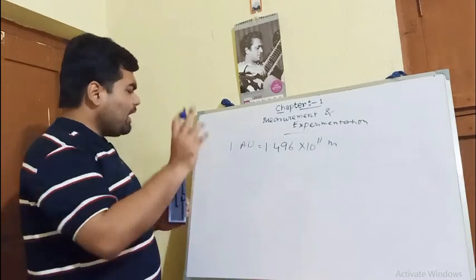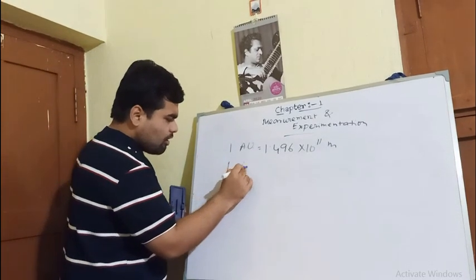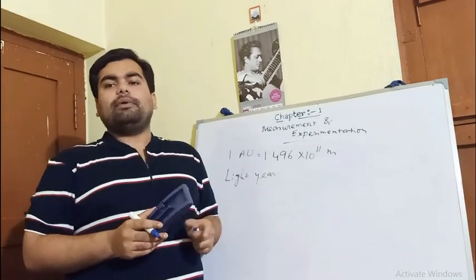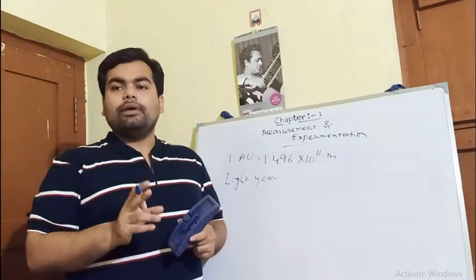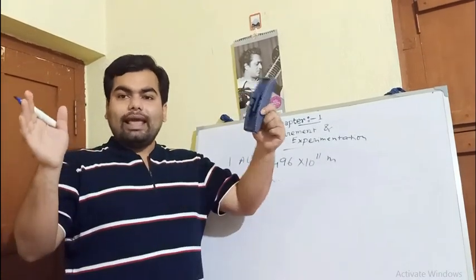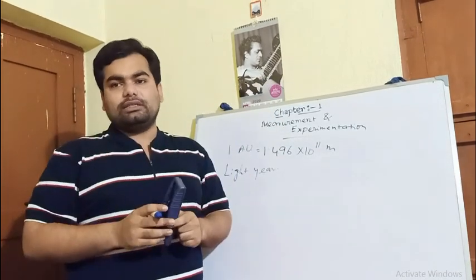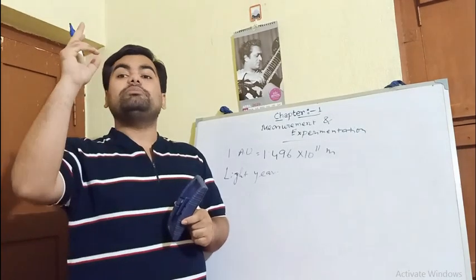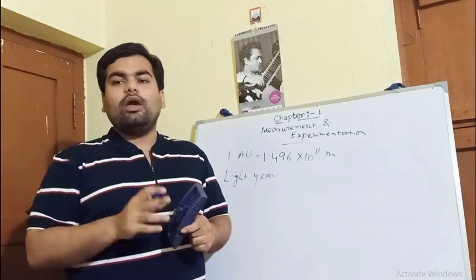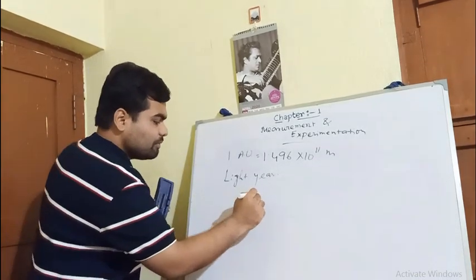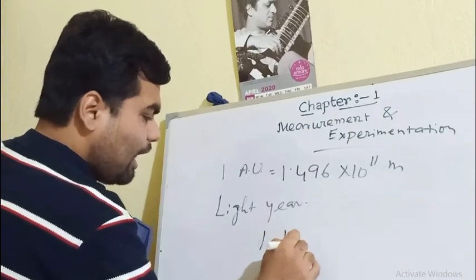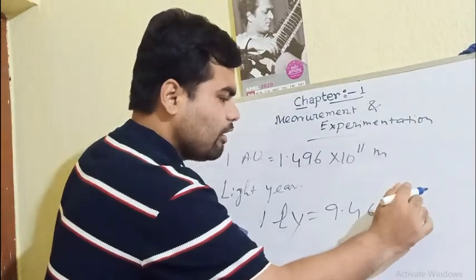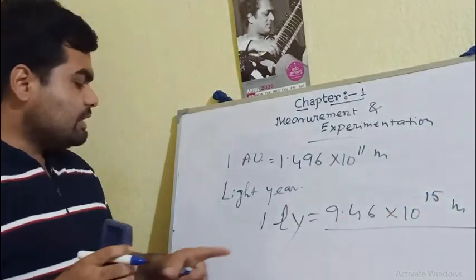Now I will tell you about light year. What is a light year? Light year is the distance travelled by light in vacuum in 1 year. So the distance travelled by light in 1 year is 1 light year. And 1 light year is equal to 9.46 into 10 to the power 15 meter, which is more than 1 astronomical unit. So 1 light year is equal to 9.46 into 10 to the power 15 meter.